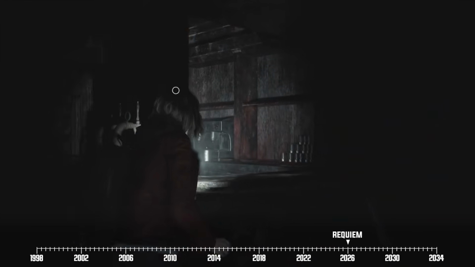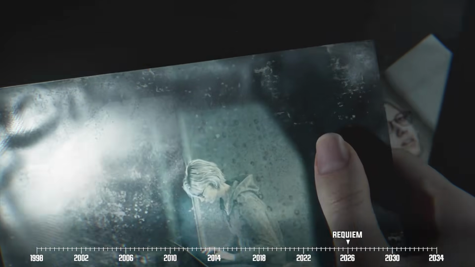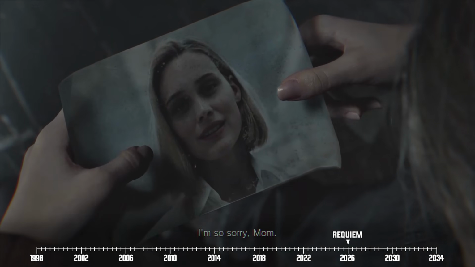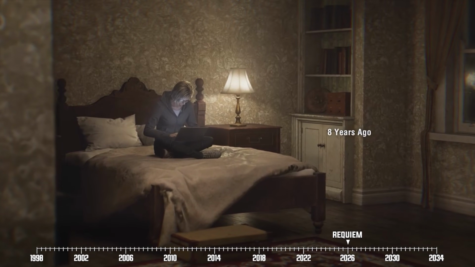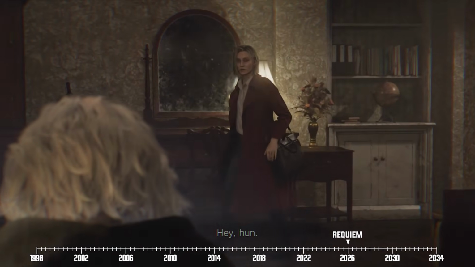You see, this building was the same place where Grace's mother was killed some 8 years ago. In any case, Grace soon finds herself at the Wrenwood Hotel, and things just get worse from there when our heroine finds out that she's had a creepy stalker watching her for a few years now. It's also where we learn the exact details behind Alyssa's death. You see, the Wrenwood Hotel is actually located in a city bearing the same name, which happens to be one of Raccoon City's close neighbors.